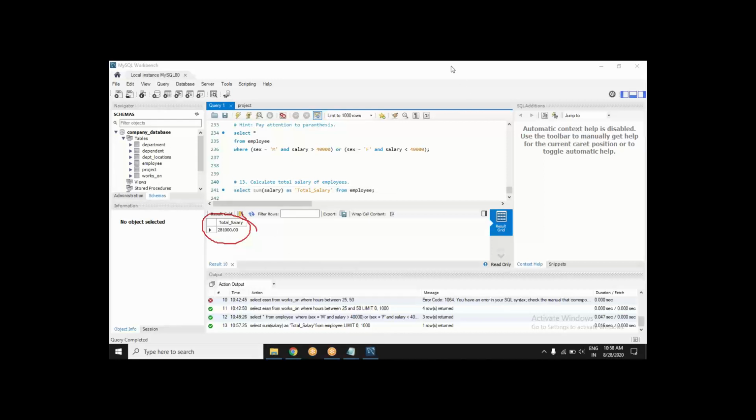Very genuine question. How much money are my employees taking? Somebody is asking me that. How much am I paying every month?